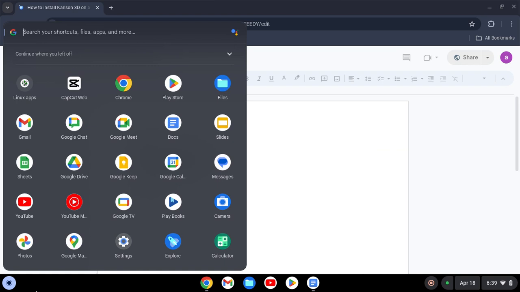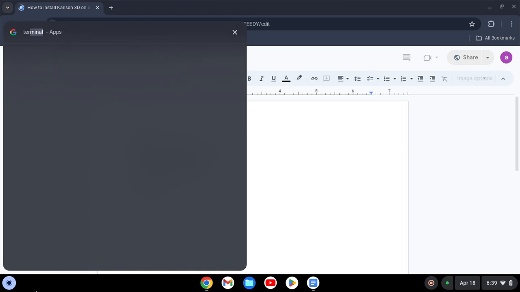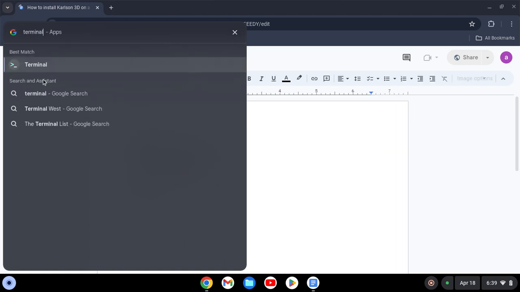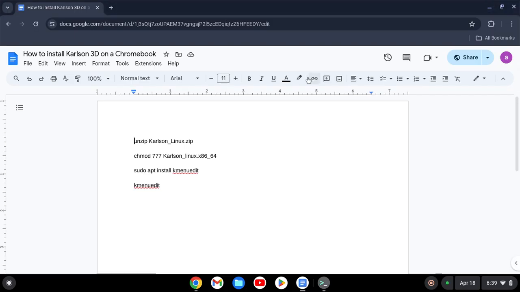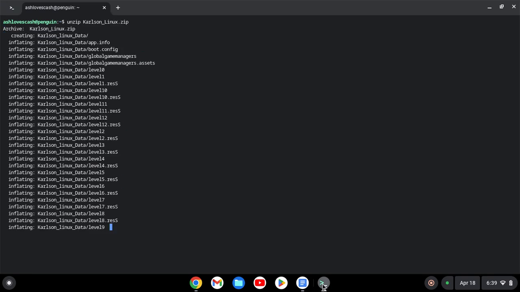Okay, so what you want to do is type in terminal. Okay, so what you want to do is copy the first code. Hit Control C to copy, and then hit Control V to paste inside the terminal, and then hit enter.